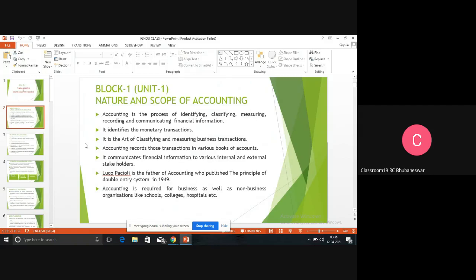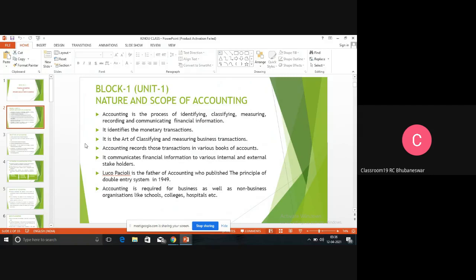So here in the PPT, I have written: accounting is the process of identifying, classifying, measuring, recording, and communicating the financial information. That means accounting first records all the transactions. First it records, then after recording it classifies.